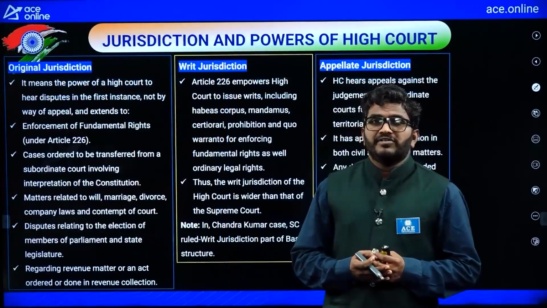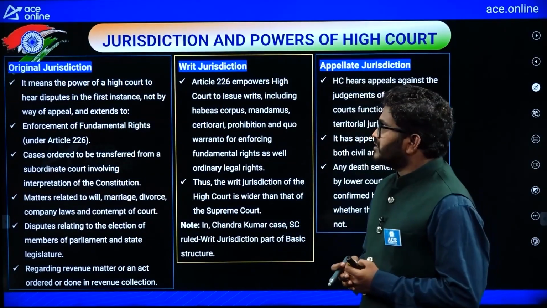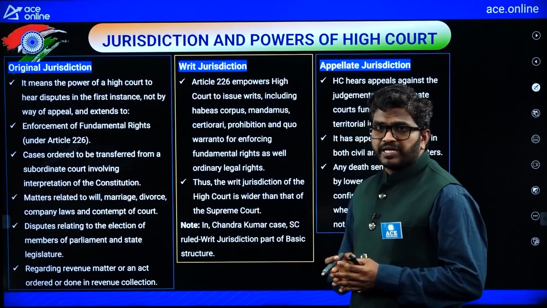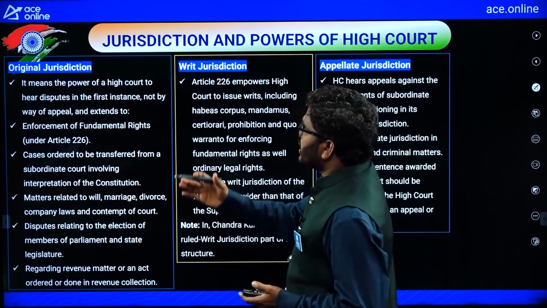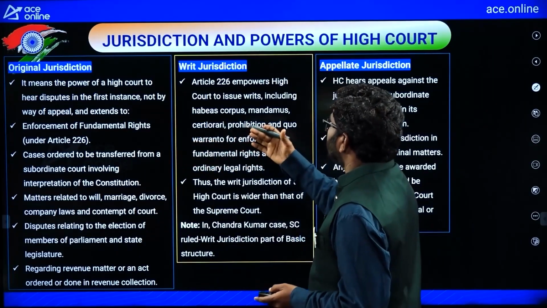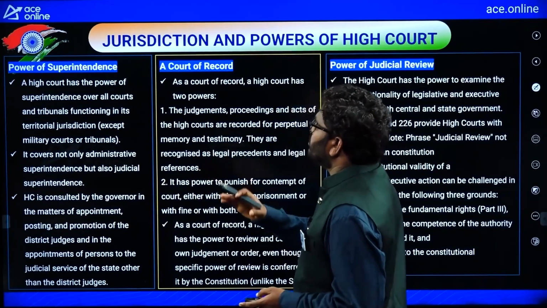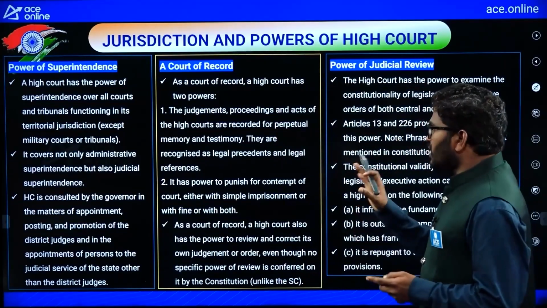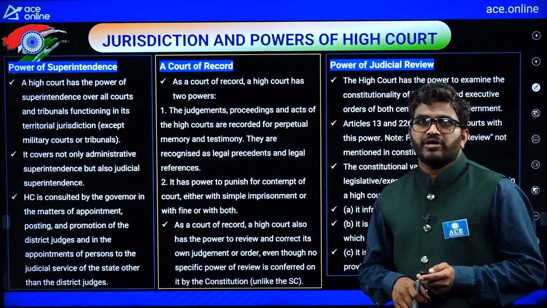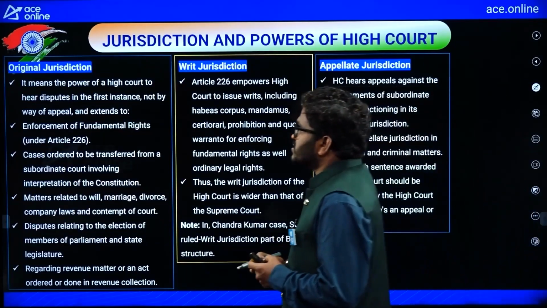Next, the powers and functions of the High Court. As we discussed for the Supreme Court, the same powers and functions are there within its boundary: original jurisdiction, writ jurisdiction, appellate jurisdiction, power of superintendence, court of record, and power of judicial review. All these things are also there for the Supreme Court, so the same powers and functions are there.